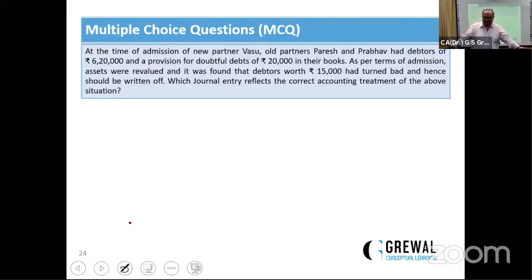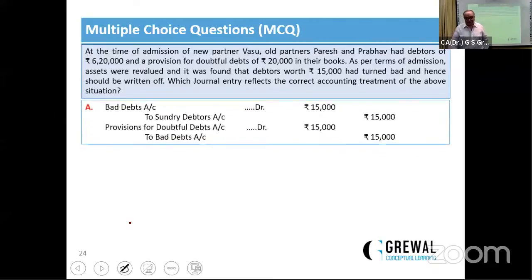अभी आप ऑप्शन नहीं देखेंगे. First of all, 15,000 must be adjusted from the debtors. The entry will be bad debts account debit to sundry debtors account, 15,000. Second, this 15,000 will be adjusted from the provision for doubtful debts. Here the existing provision for doubtful debts is more than the bad debts. So the entry will be provision for doubtful debts debit 15,000 to bad debts account. अब आपके सामने चारों ऑप्शन आ रही हैं. इनमें से देखिए कौन सी ऑप्शन आपको ठीक लगी.